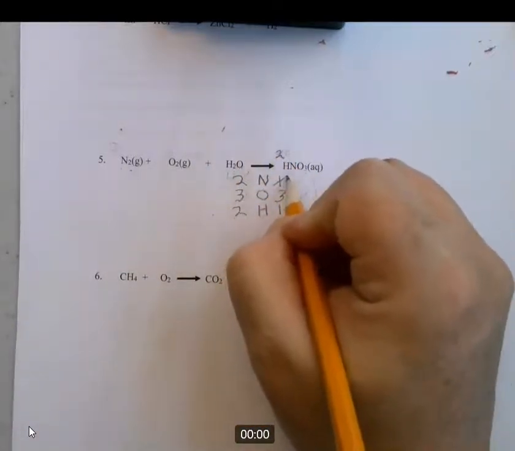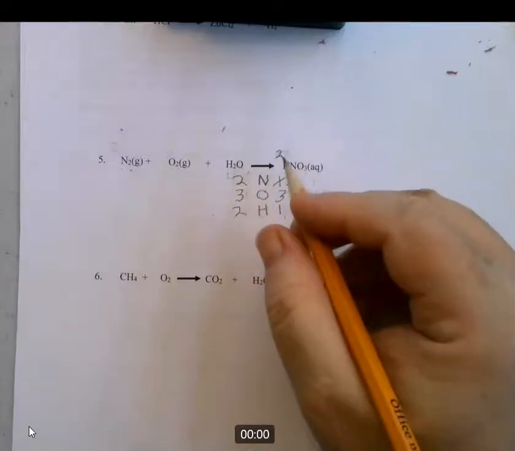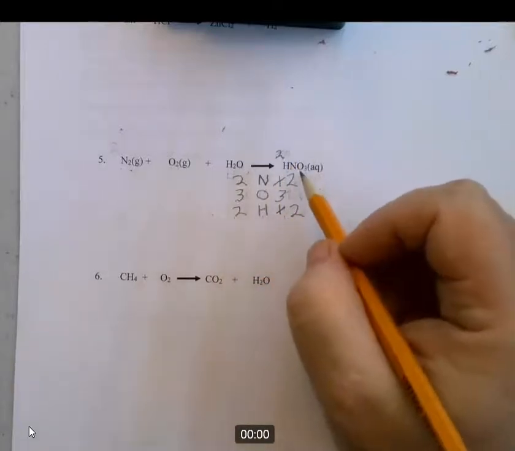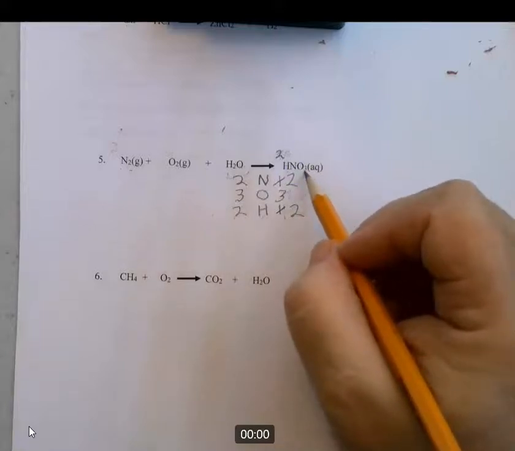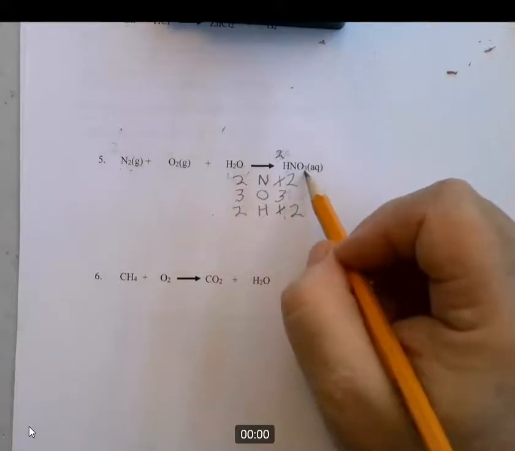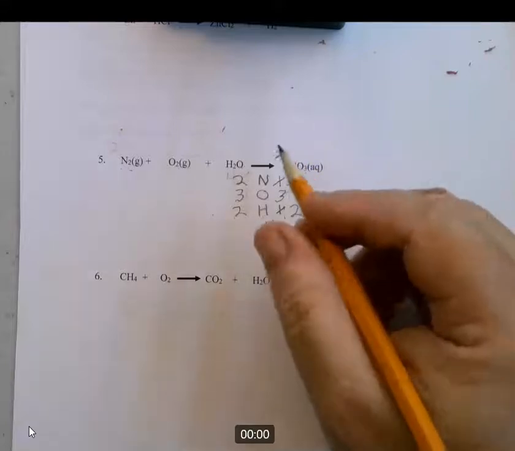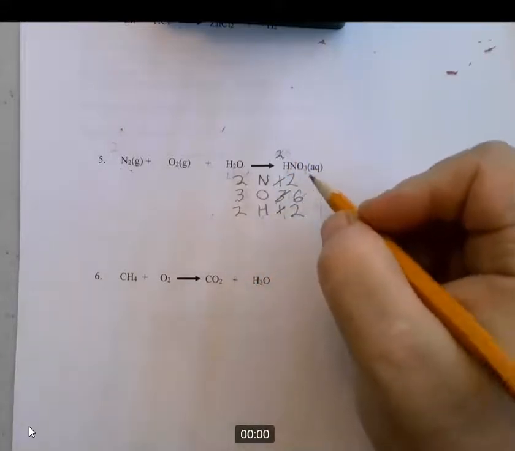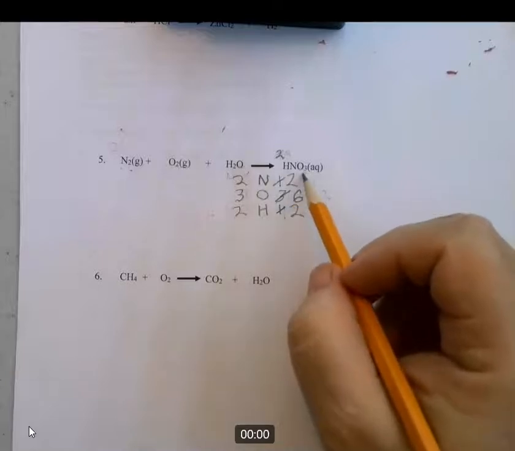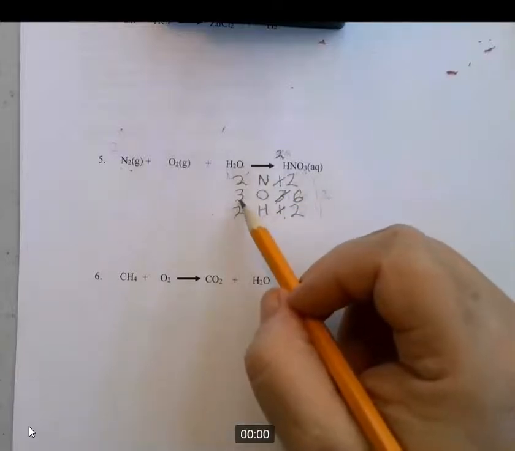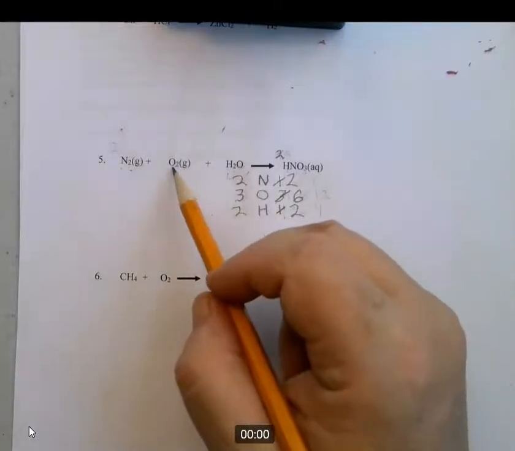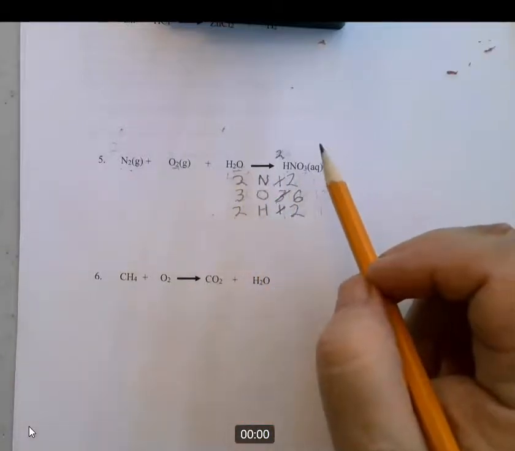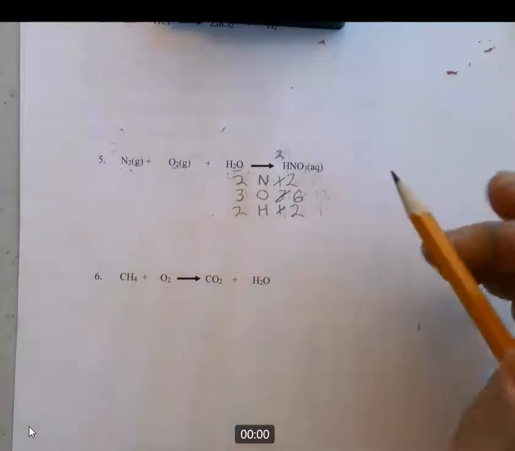So now I have 2 nitrogen. But I also doubled the hydrogen, so I now have 2 hydrogens. Well, that's good because now hydrogen's in balance. And I have 2 times 3 is 6 oxygens. So I changed that to a 6. So I have 6 oxygen on this side and 3 on this side. And I may say, well, that's going to be easy. You just double that. But you can't because you got 2 of the oxygens here and 1 of the oxygens there. That's what makes this tricky. So that's why this problem is going to be trickier than it might seem.